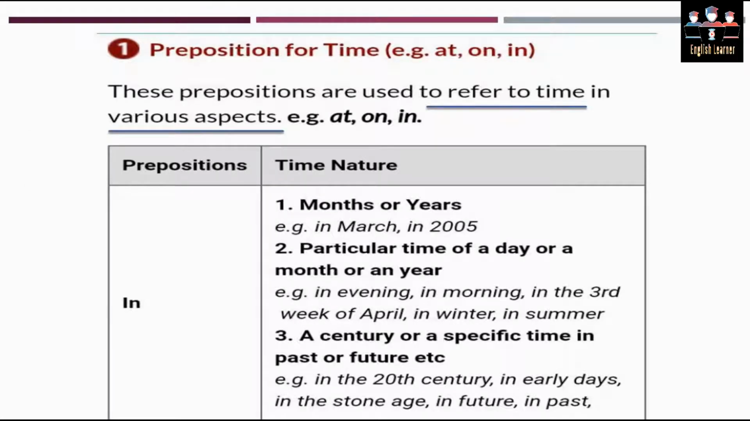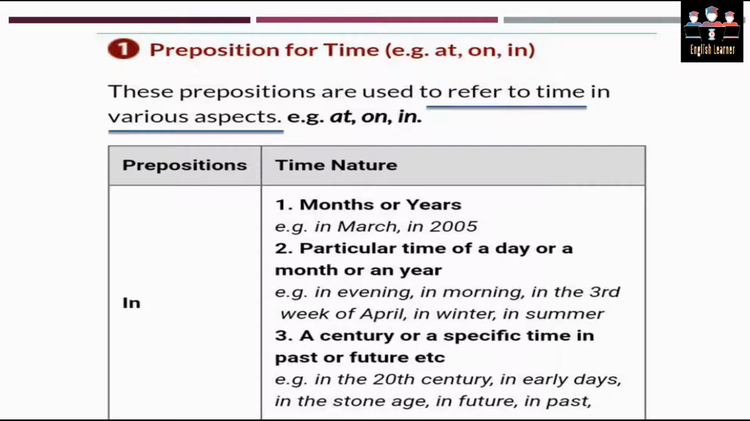Number 1, preposition for time. The examples for preposition of time mainly include at, on, and in. Let us just see when we are going to use each example of preposition of time for its specific function. These prepositions are used to refer to the time in various aspects. For example, in is used to express the time nature. Let's dig out how we are going to use the time nature by using the preposition in.